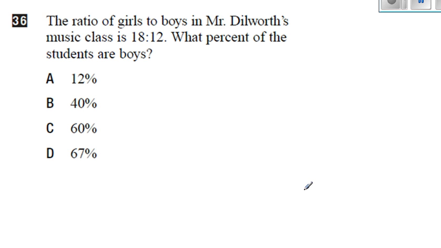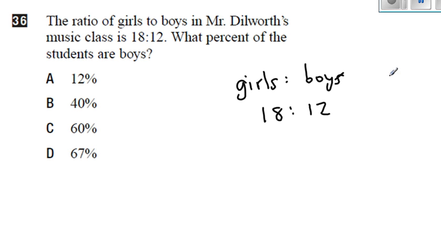The ratio of girls to boys in Mr. Dilworth's music class is 18 to 12. What percent of the students are boys? So girls to boys is 18 to 12. Now, if I want to talk percent, I need to know the total.